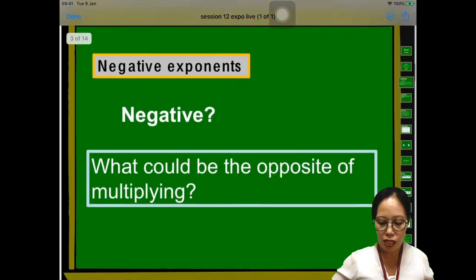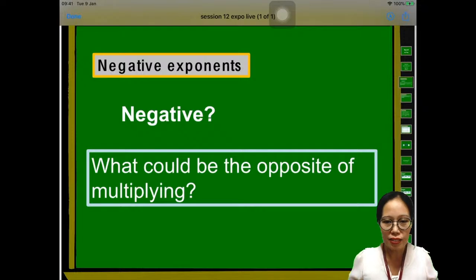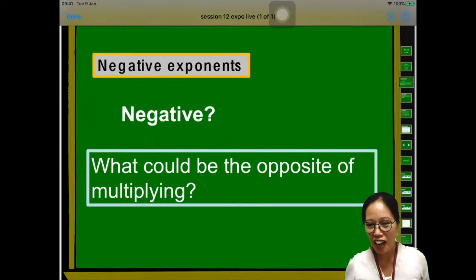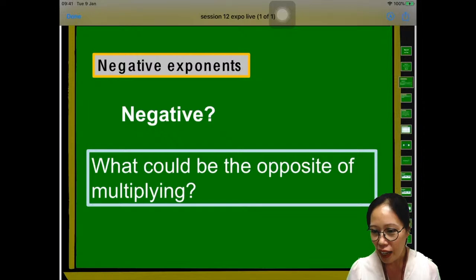Our first question here is, what could be the opposite of multiplying? Do you have an answer? It's a delay reaction. What is your answer? What is the opposite of multiplying? I cannot see any answer yet.